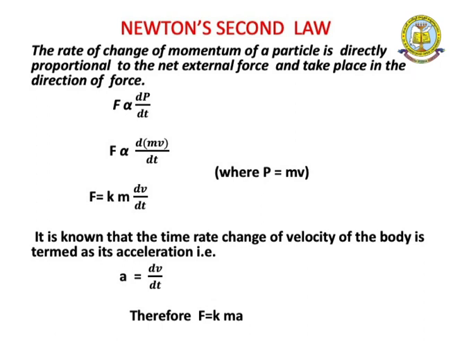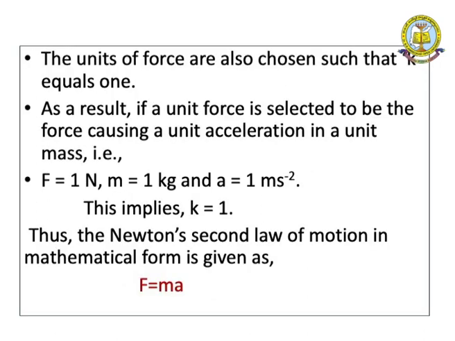Therefore, applying acceleration for dv by dt, the force is equal to k into ma. Here the unit of force is chosen such that k is equal to 1. A unit force is selected to be the force causing a unit acceleration in a unit mass, that is, F is equal to 1 newton, m is equal to 1 kg and a is equal to 1 meter per second squared. This implies that k is equal to 1. So with k equal to 1, F is equal to ma.